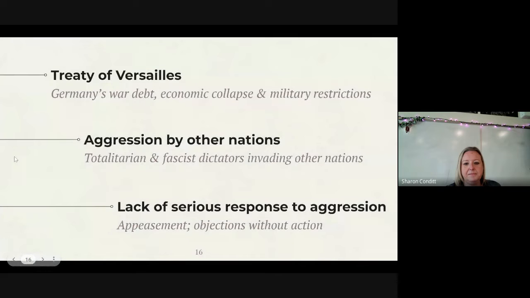I think when we come back and we look at these big overarching causes, right, we know that the Treaty of Versailles creates a lot of problems for Germany, and it causes them to feel backed into a corner. We know that there are these huge aggressive actions that are taking place by totalitarian and fascist dictators, such as Emperor Hirohito, such as Benito Mussolini, such as Adolf Hitler. And they're just invading countries at will because they feel like they can. And lastly, there's really a lack of serious response to this aggression. There's appeasement, there's objections without actions, but ultimately nothing is really done.